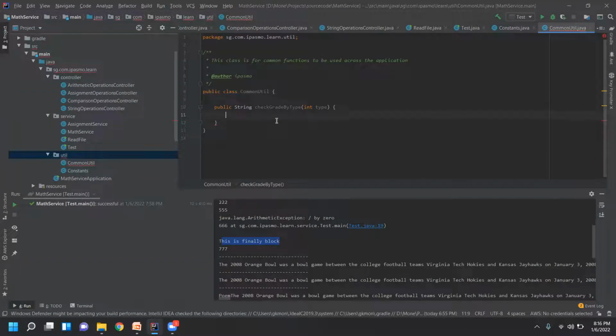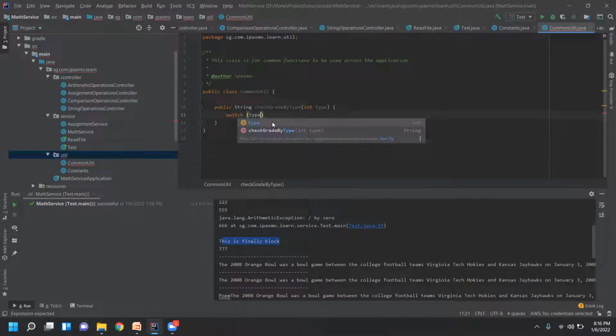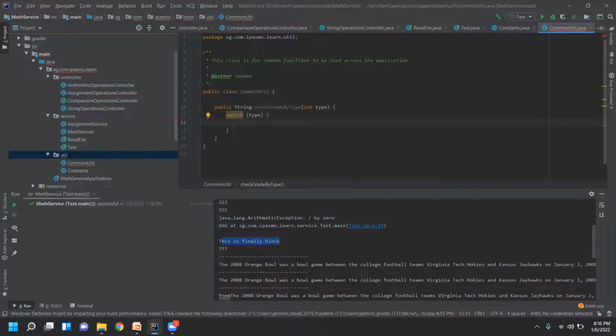Let's see here in the program. Now let's see the expression here. Switch statement contains open bracket and close parenthesis, which has got type, and then open flower brackets here, open and close, and then you see case. So in this place, you can mention if 1, what you wanted to do, break, semicolon.